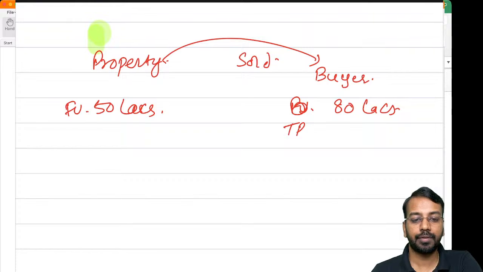Okay. Now, if there is a transaction where the buyer is buying it for 80 lakhs, then how will he compensate? He has bought at a higher amount and there is a leaseback. How will he compensate?